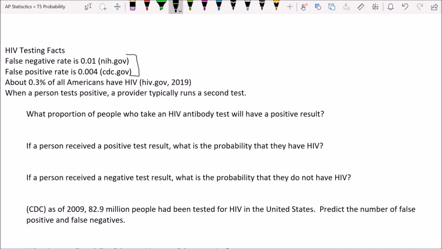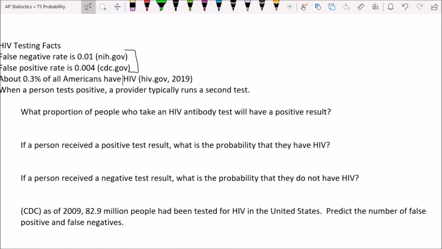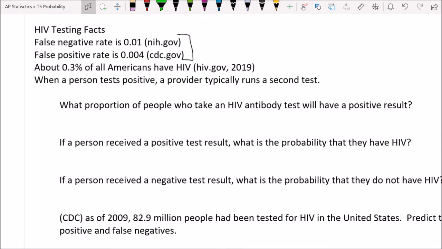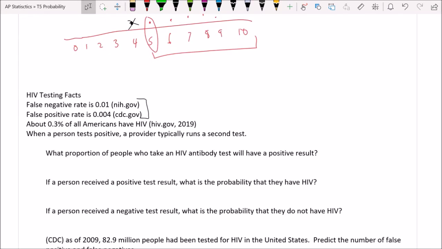Okay, so then we have some questions down below. What proportion of people who take an HIV antibody test will have a positive result? And then the questions go from there. So one of the things that's really challenging here is it's pretty hard to just look at these numbers and answer a question like what proportion of people who take a test will test positive. Hard to think about. So we need a way of organizing the information. And the method that I'm going to show you today for organizing this is called a tree diagram.